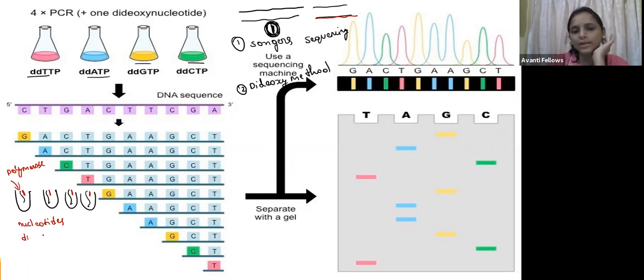Tell me the nucleotides name. Deoxy GTP, deoxy CTP, deoxy TTP, deoxy triphosphate.